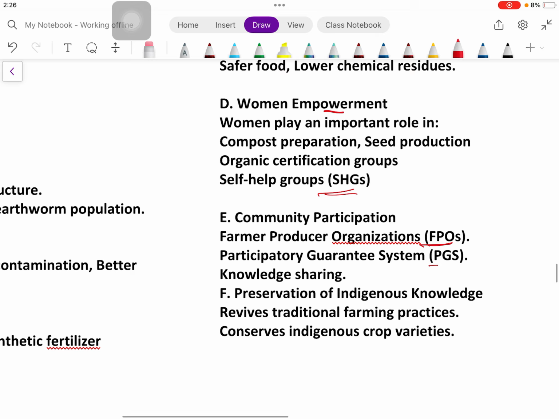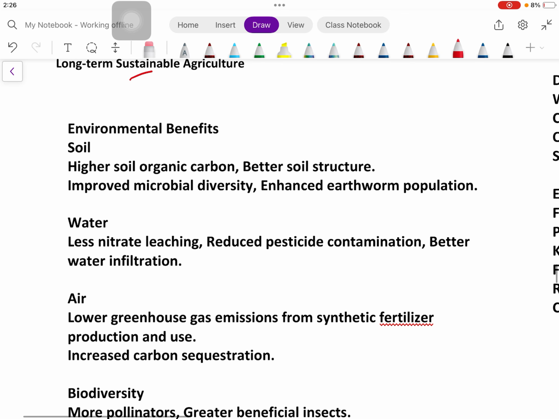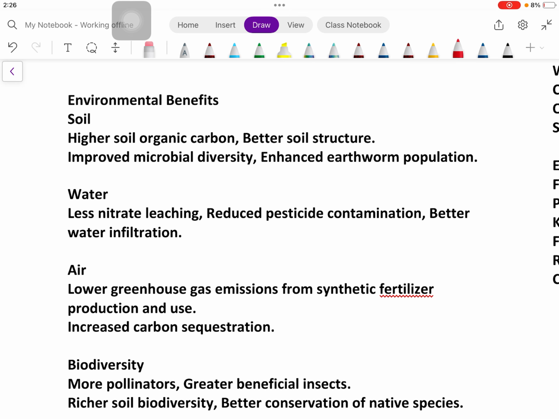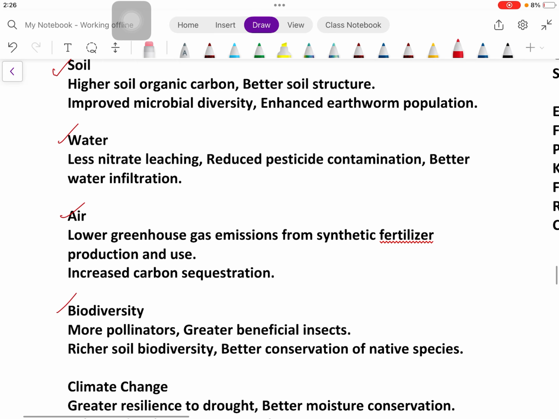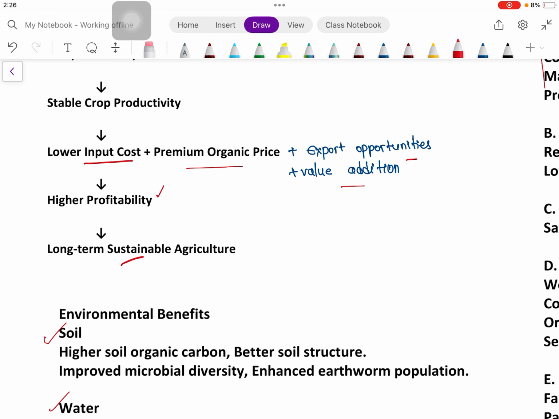SHG, FPO, we can write this, and community participation and knowledge sharing, because a large amount of ITK, indigenous technical knowledge, sharing should be there. Then preservation of indigenous knowledge, reviving traditional farming practices, and conserving indigenous crop varieties. So we have seen the social dimension. Then the environmental dimension. Environmental means the advantage in soil, water, air, and biodiversity, and ultimately climate change. And if a question is asked on economics, we can write these things: lower input cost, premium organic prices, export opportunity, value addition, so higher profitability.